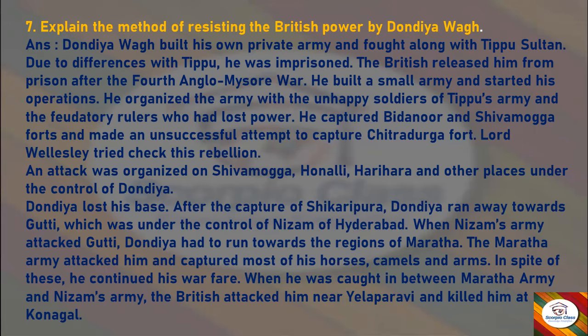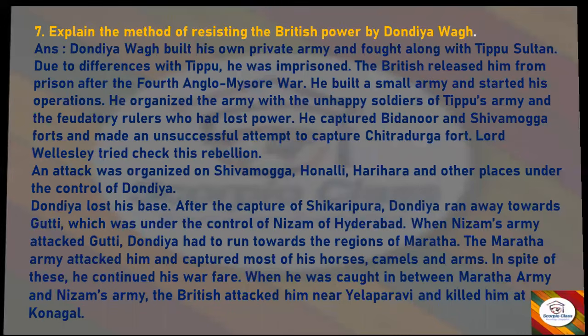The Maratha army attacked him and captured most of his horses, camels, and arms. In spite of this, he continued his warfare. When he was caught between the Maratha army and the Nizam's army, the British attacked him near Yelaparavi and killed him at Konagal.